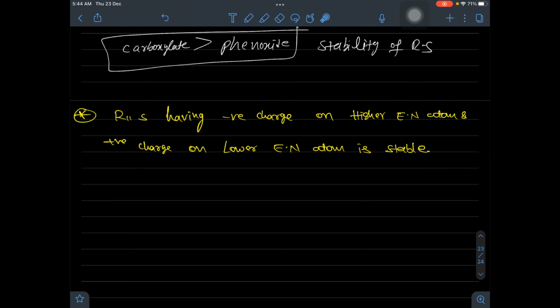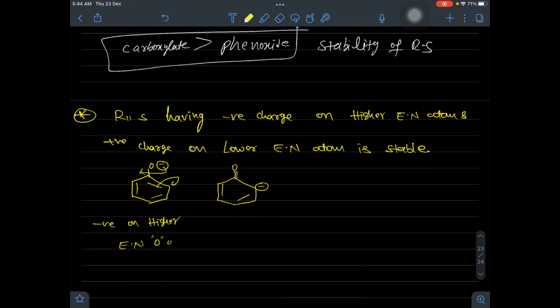Okay, so for this you can check the example of phenoxide only. In the first phenoxide structure, the negative charge is on the higher electronegative oxygen atom. But when you make its resonance structures, in one of the 5 resonance structures the negative charge shifted onto the carbon atom at the ortho position. So here the negative charge is on the higher electronegative oxygen atom, right?